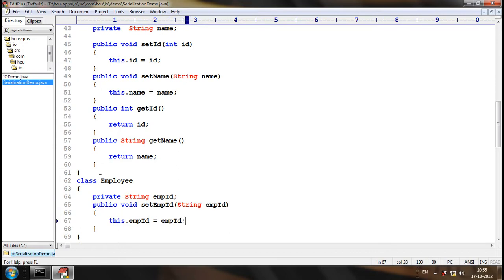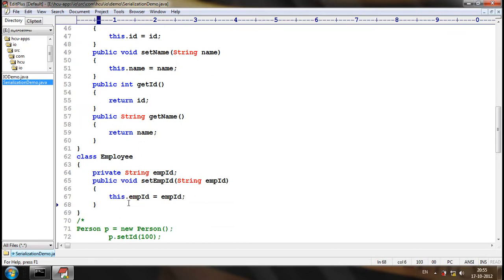I have written a setter method for the employeeID, and let me write a getter method. Okay, now I have the Employee class.